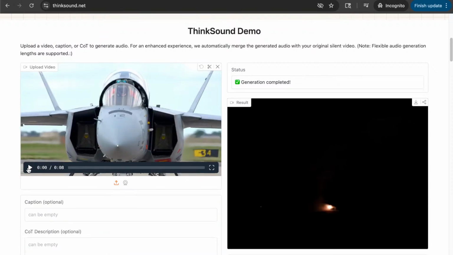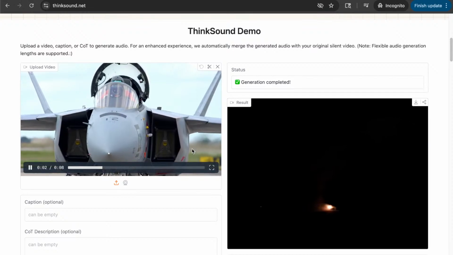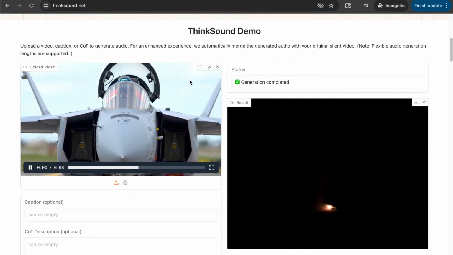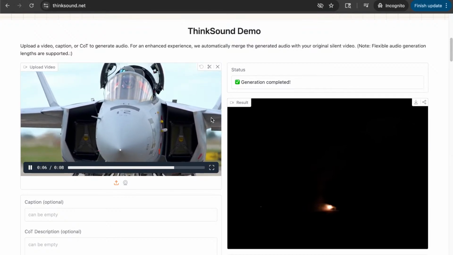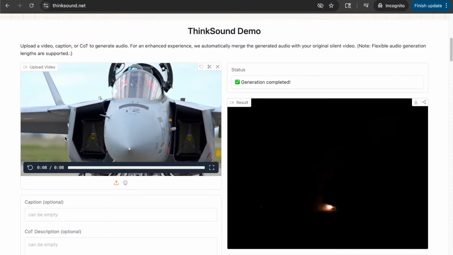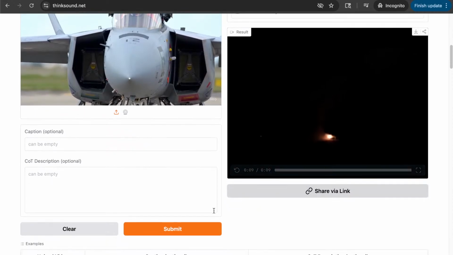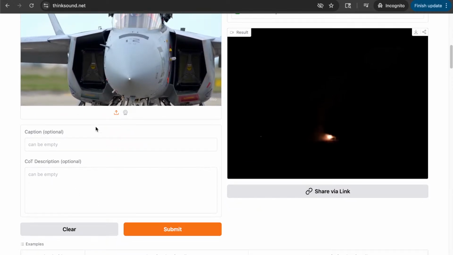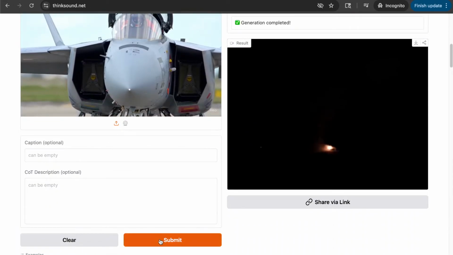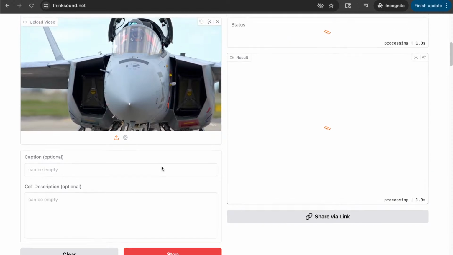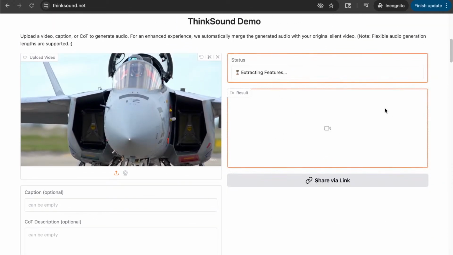So this is basically the video. Just a chat and the pile right there. So there's some motion here. You guys are going to see it. So let's generate. I'm going to leave it empty. I want to see just the analysis, how the outcome is. Okay, so it's submitting. It was pretty quick. Extracting features. Okay, it was fairly quick.